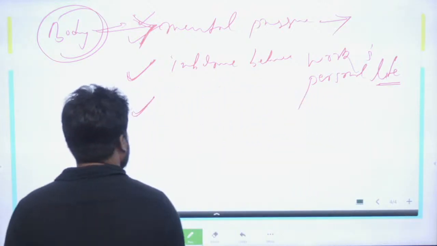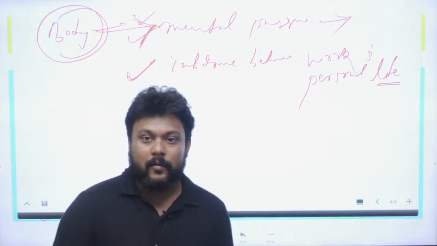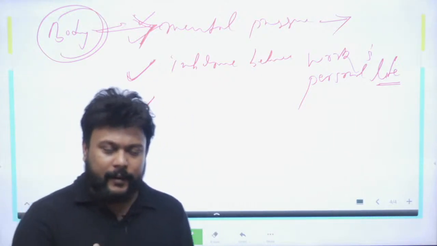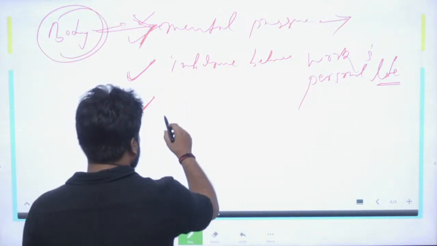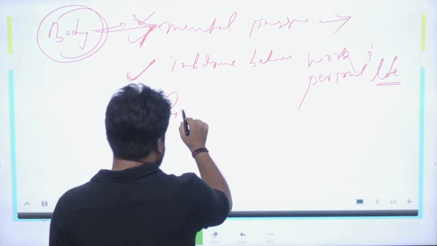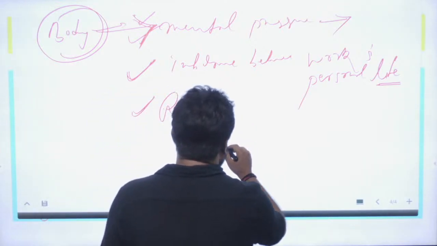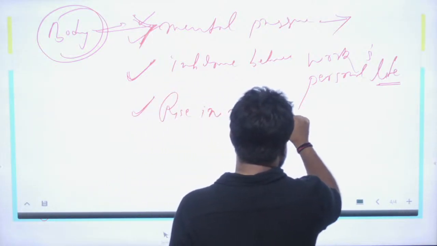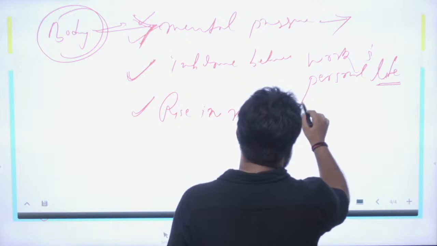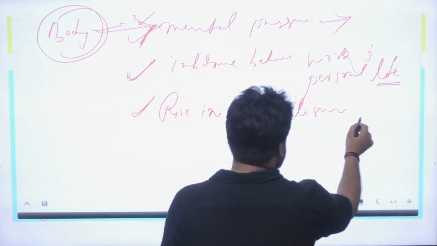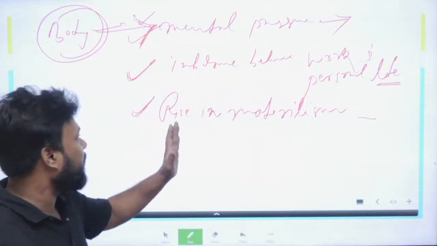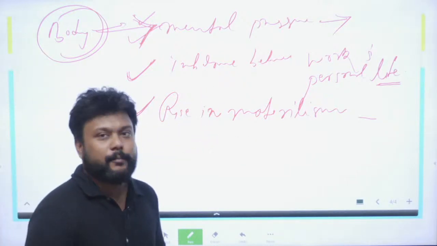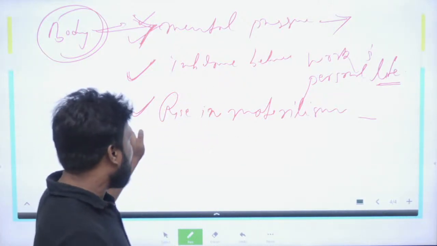Also, next, the rise in materialism in society. The third argument: first is mental pressure, imbalance between work and personal life, and rise in materialism.